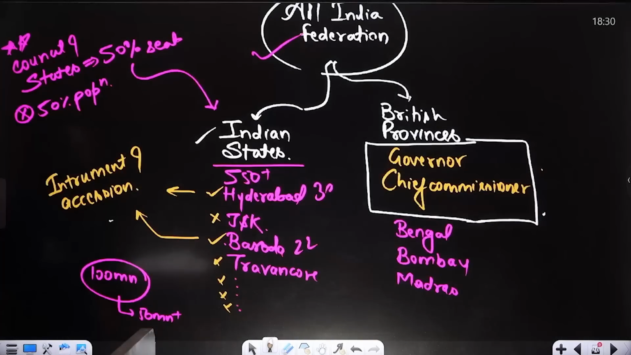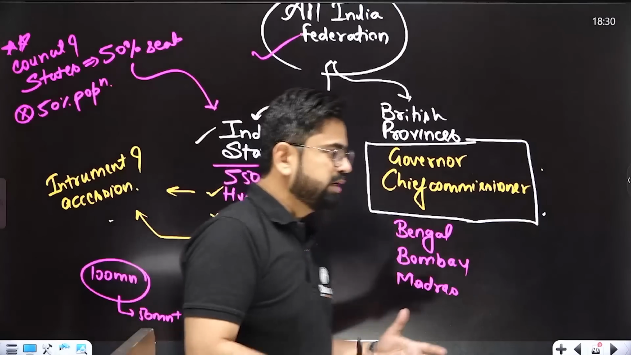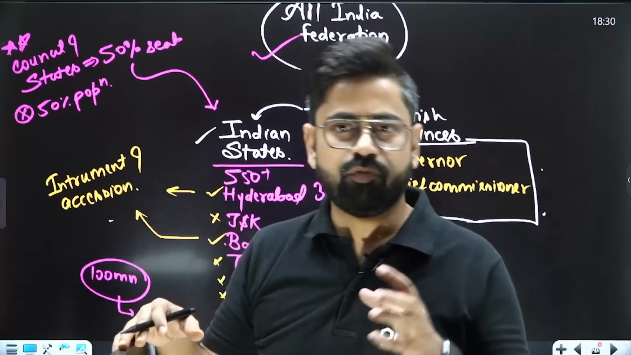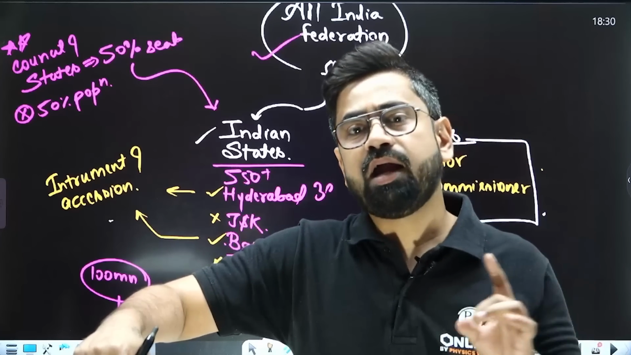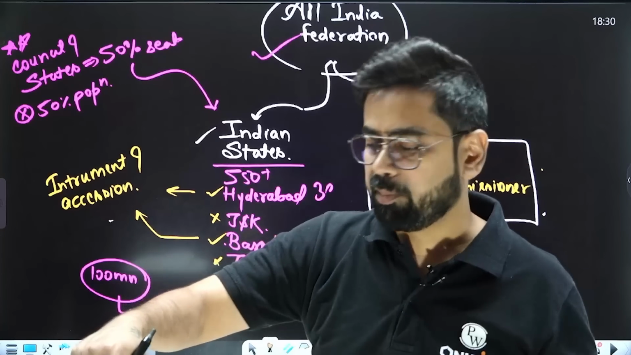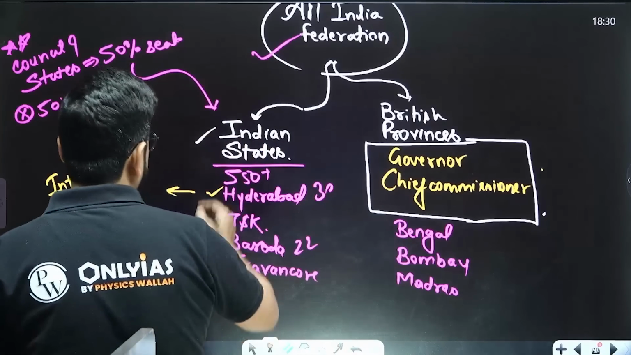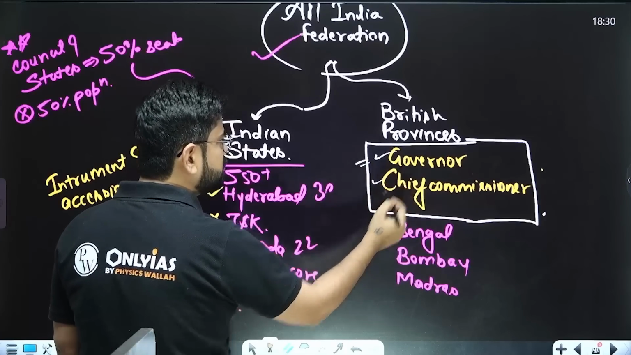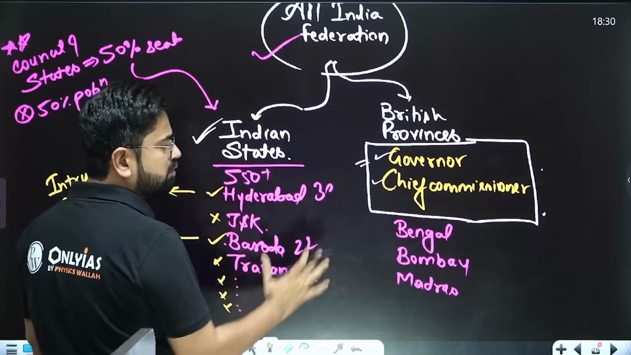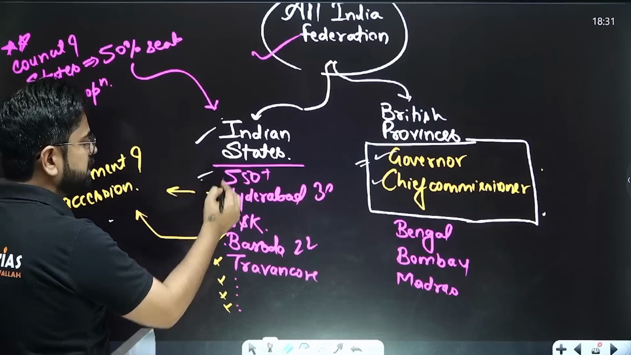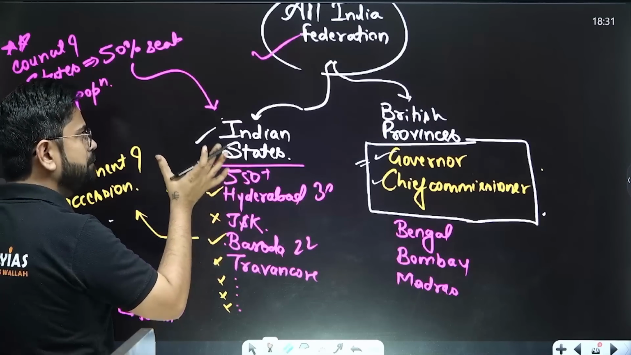Now what is happening? For the very first time, an All India Federation is being proposed, that the central government should consist of Indian states and the British provinces both. Both should be part of the Indian government, whether it is governor, chief commissioner, anything. Both will be part of the central government. Now Indian states, princely states, there are so many princely states. Now they were supposed to become part of this.